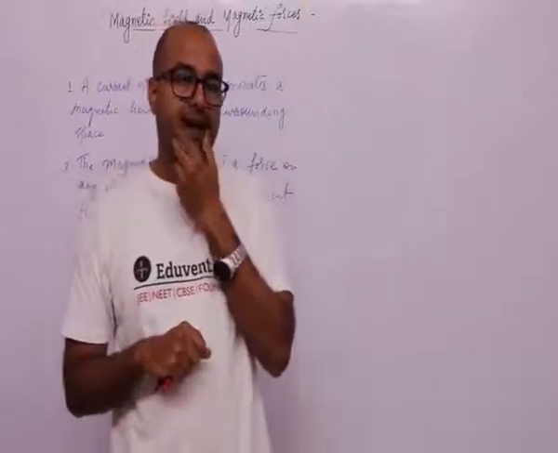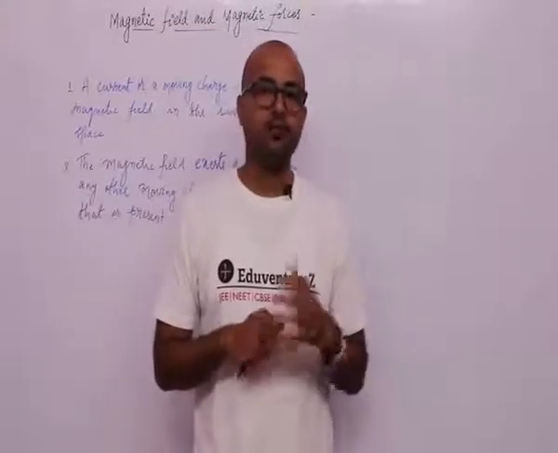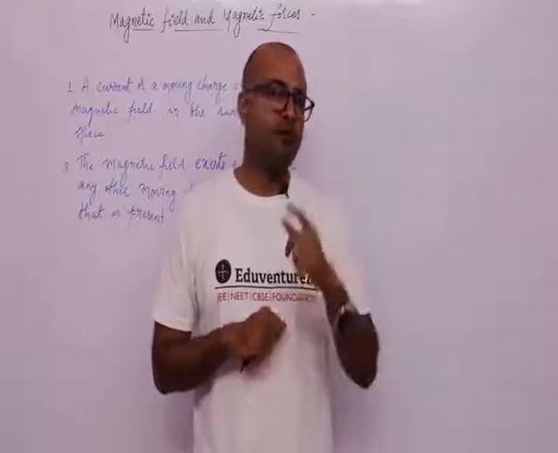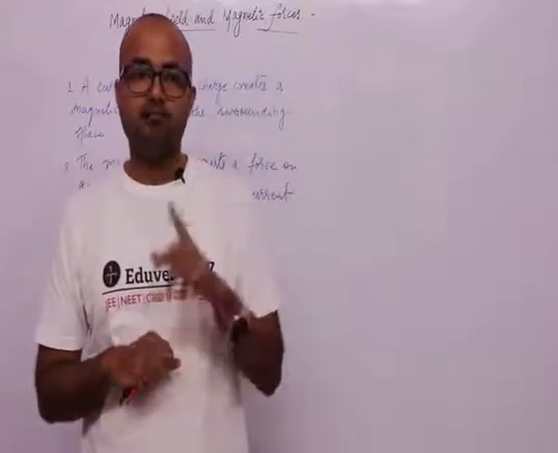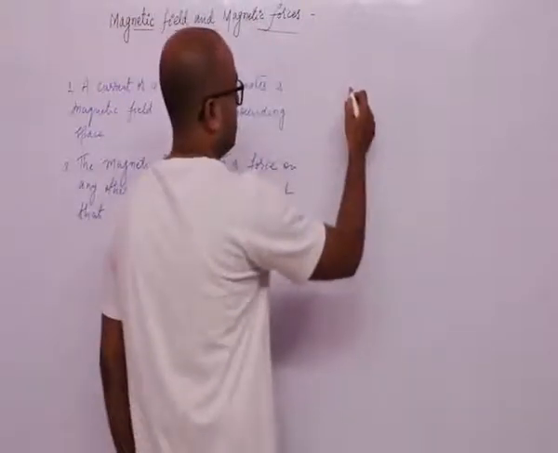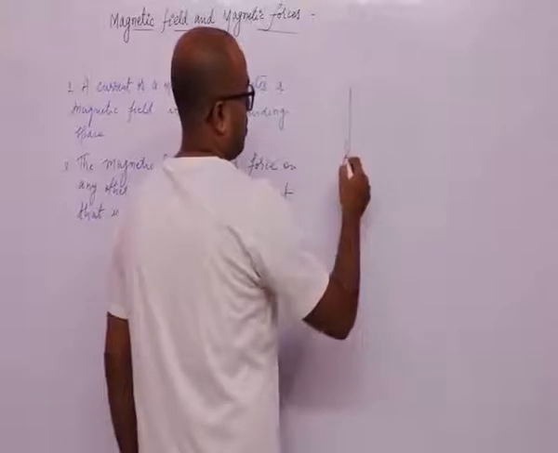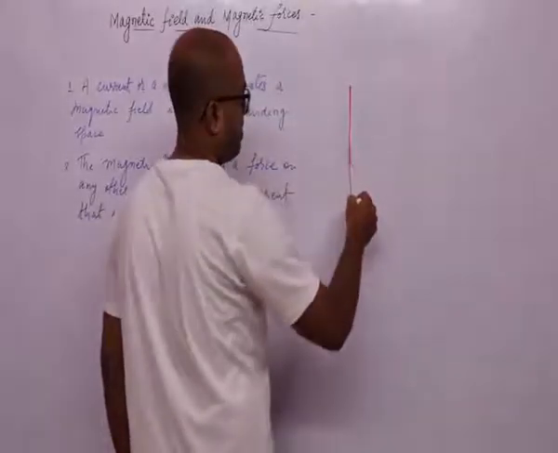First of all, I'm going to give you an example. Okay, and the example is you are having a current carrying wire, and the wire is like this. Current is passing through this wire.